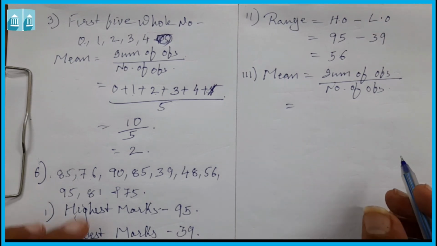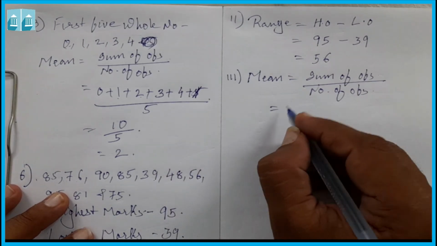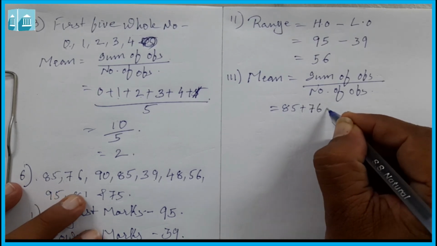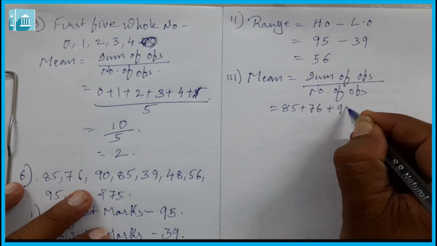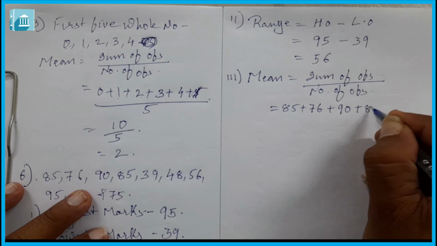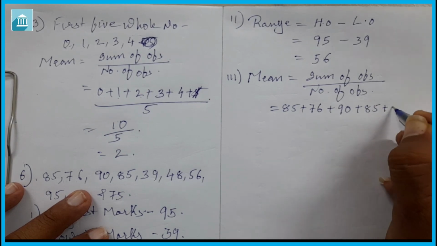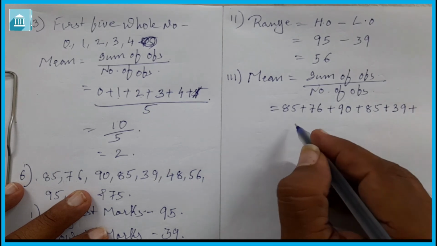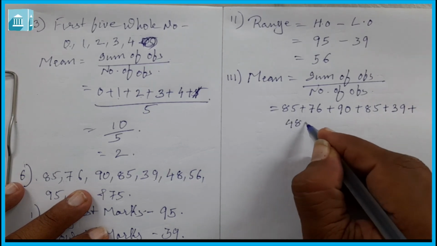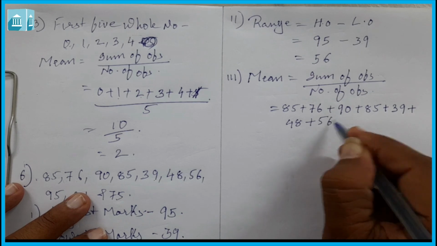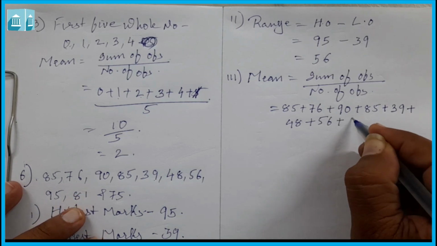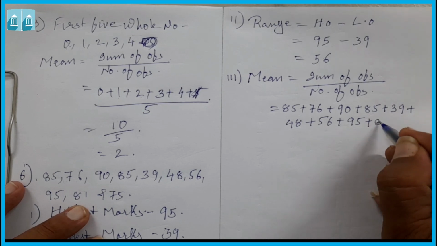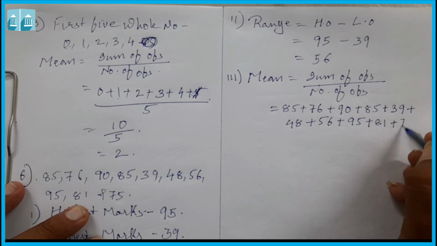To find the sum, we add 85 plus 76 plus 90 plus 85 plus 39 plus 48 plus 56 plus 95 plus 81 plus 75.